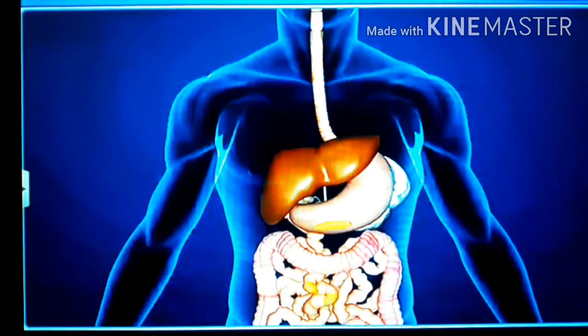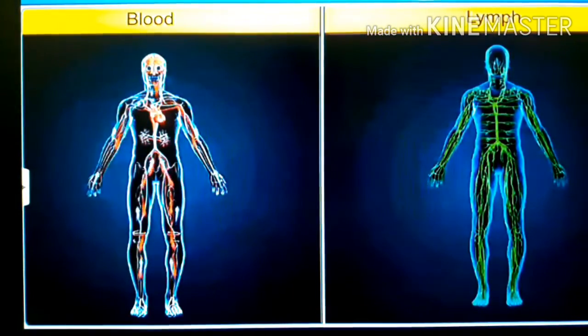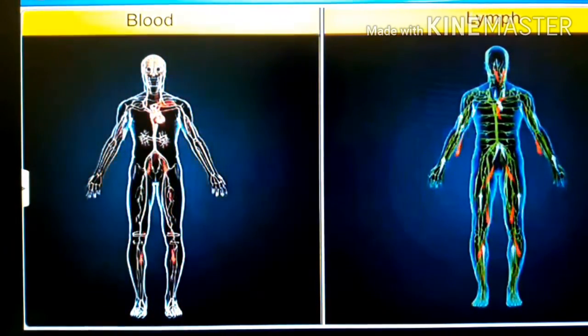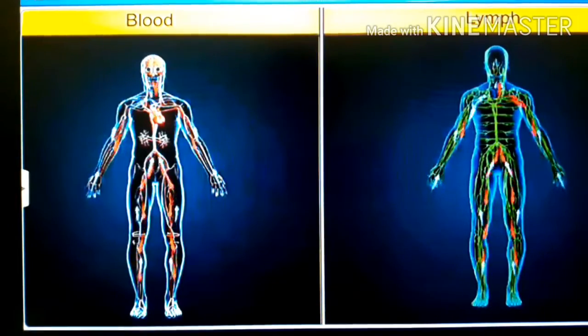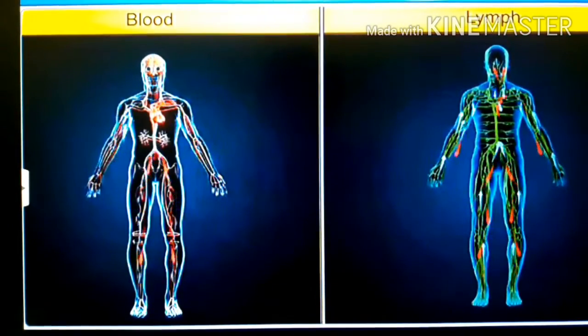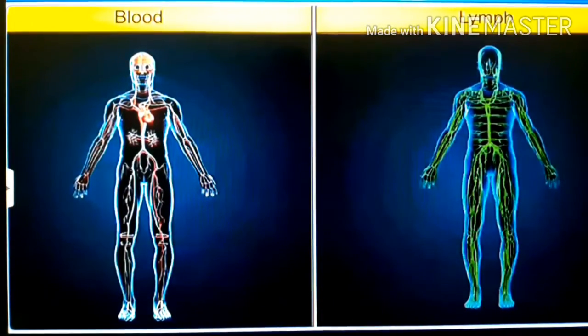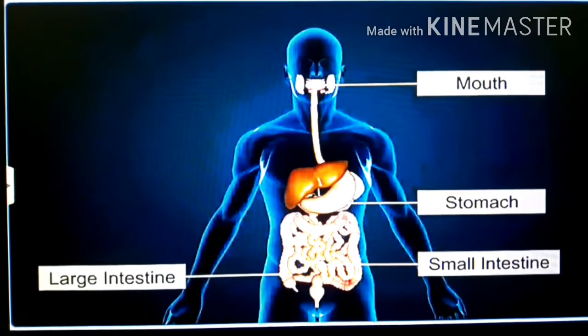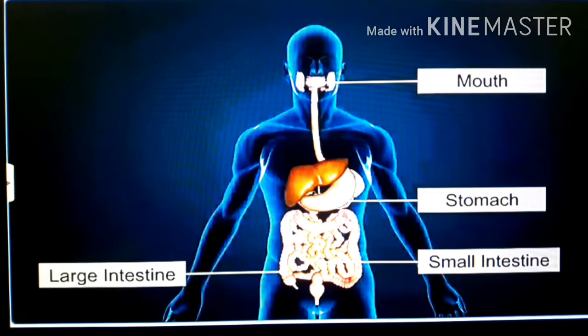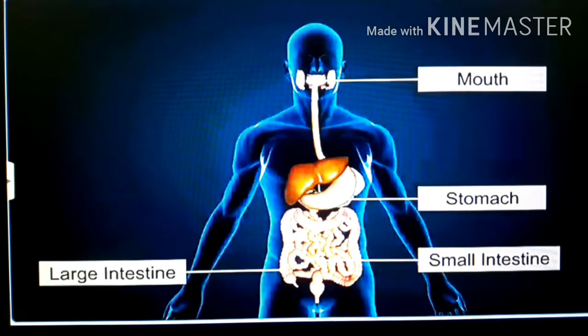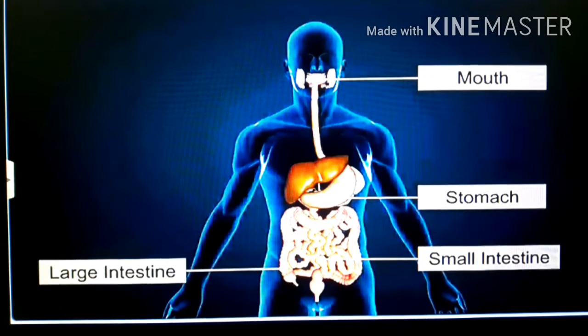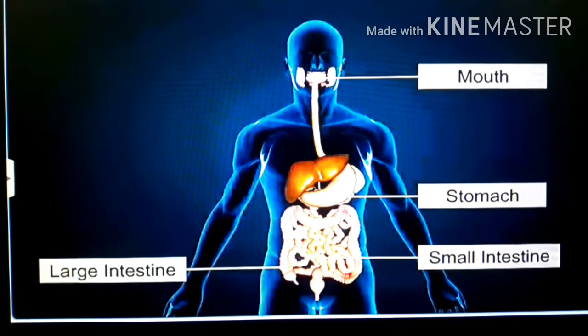After breakdown of complex food into simpler, absorbable forms, food is absorbed by blood and lymph. Food is absorbed in the mouth, stomach, small intestine, and large intestine. So the process of absorption takes place in these four parts of the alimentary canal.